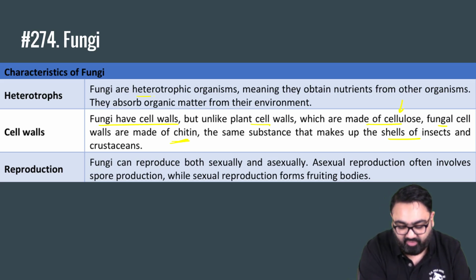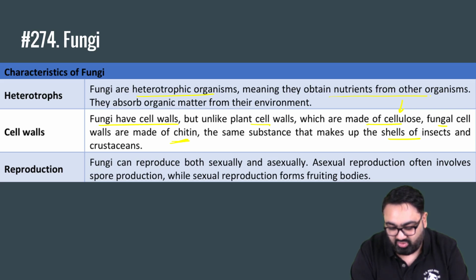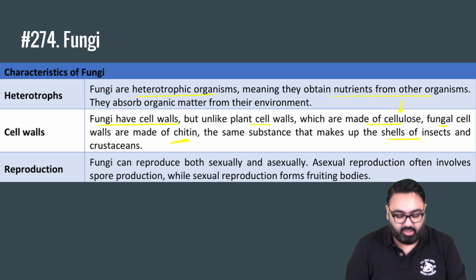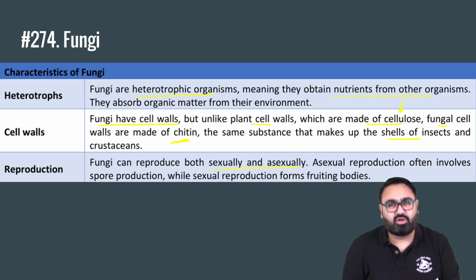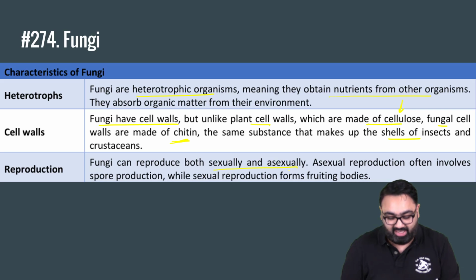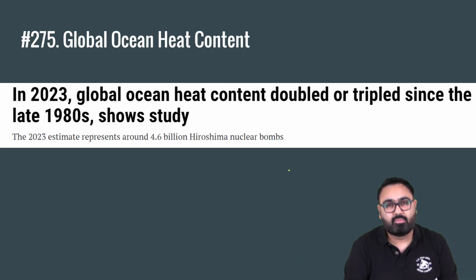Fungi are heterotrophic organisms. They get nutrients from other organisms. They don't make nutrients of their own. They can reproduce both sexually and asexually. Asexual reproduction means it does not involve any other organism. Even one single organism can reproduce. That is called asexual reproduction.